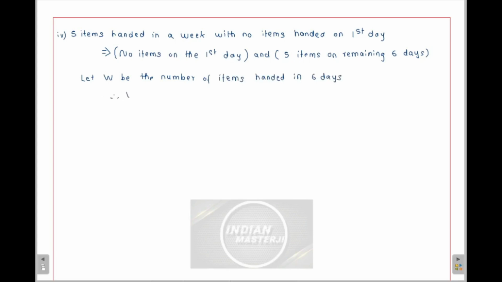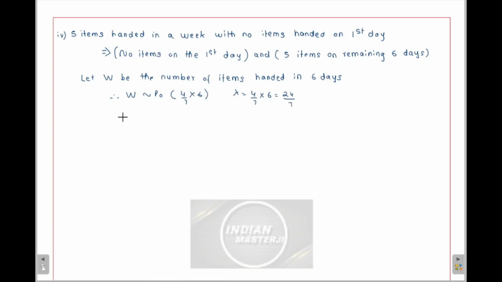So therefore W will follow a Poisson distribution of 4 by 7 into 6, where lambda is 4 by 7 into 6, which is nothing but 24 by 7.